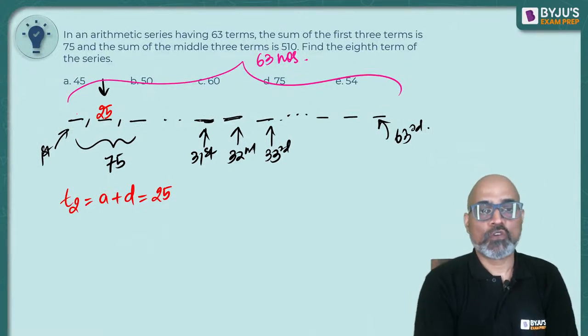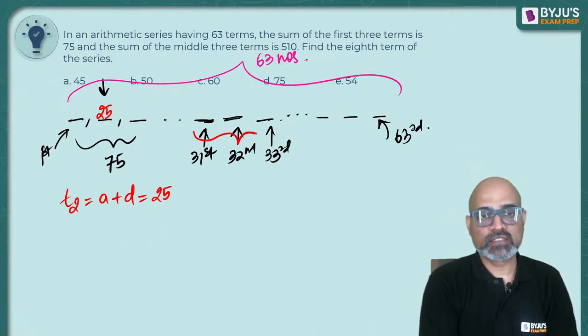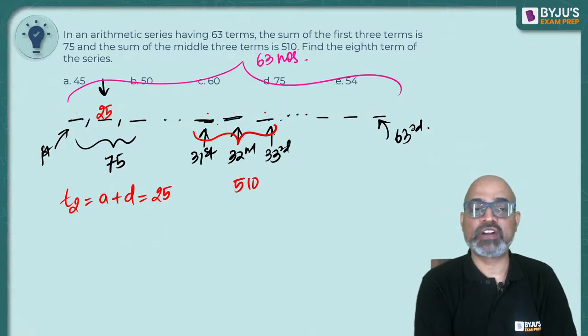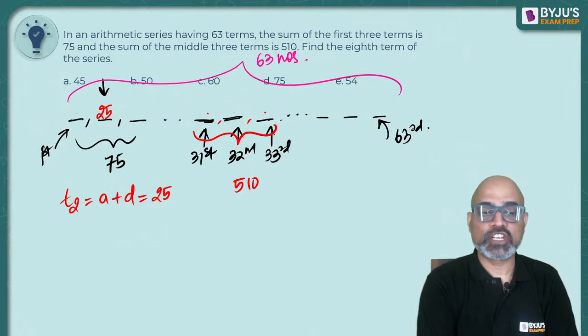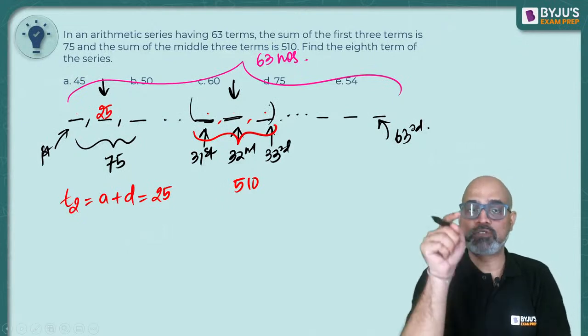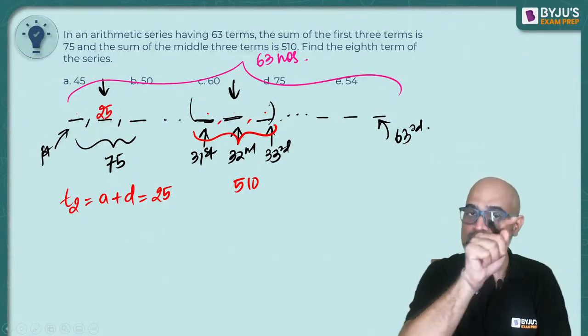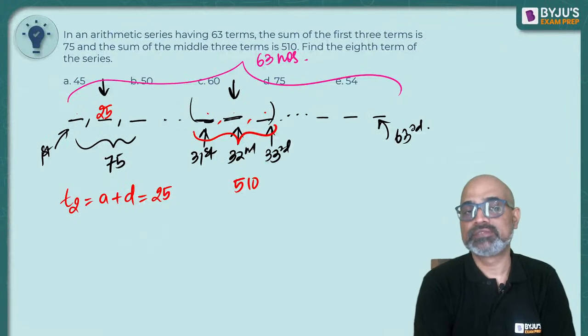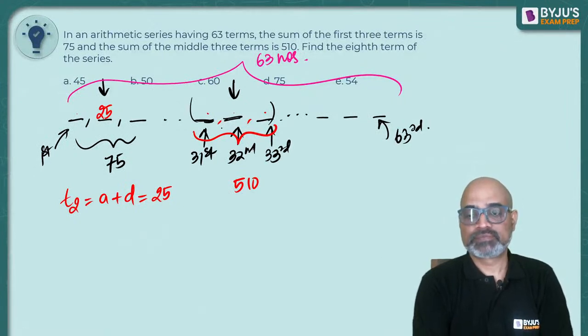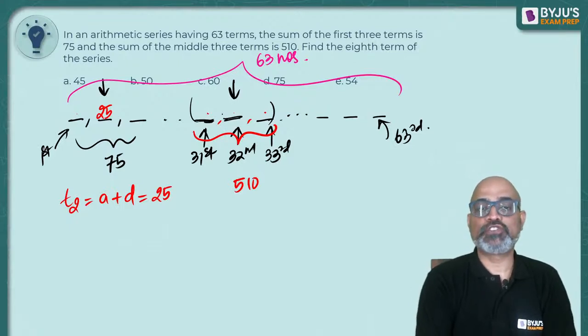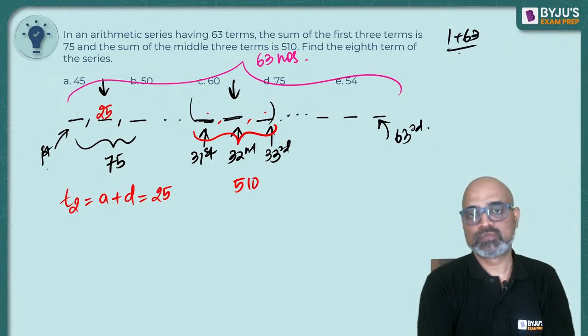Okay. Now what is the sum given for these 3? 510. If the sum of these 3 numbers is 510, can you tell me which number do we have in the middle? Among the three, which number are we going to have if the sum of these 3 numbers is 510? Sushmita, the way to figure out the middle number is 1 plus 63 by 2. 32nd position.